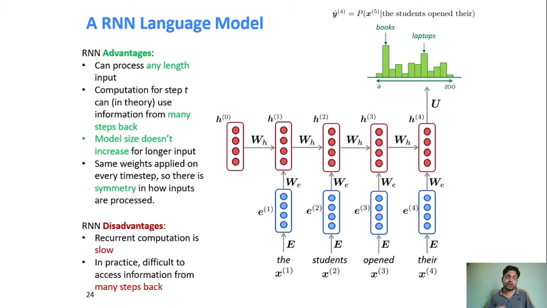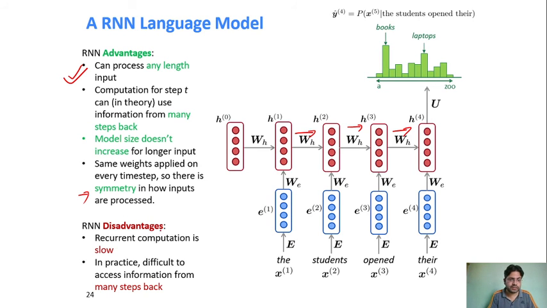Now, what are the advantages and disadvantages of this network? As this is a sequential network and the same weights are applied here, first advantage: it can process any length, whatever length you have. Another advantage: you can look into the information from the previous step as well, because it is passing information from the previous step. The same weights being applied helps us look into the symmetry of how inputs are processed, because it is looking at the same input, right?